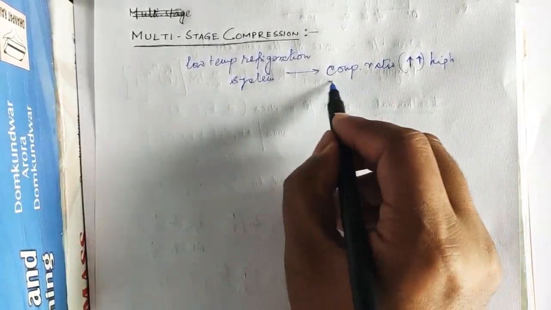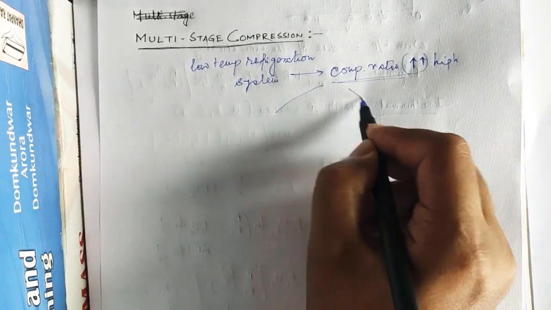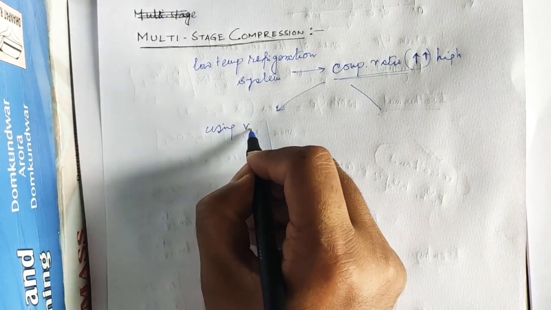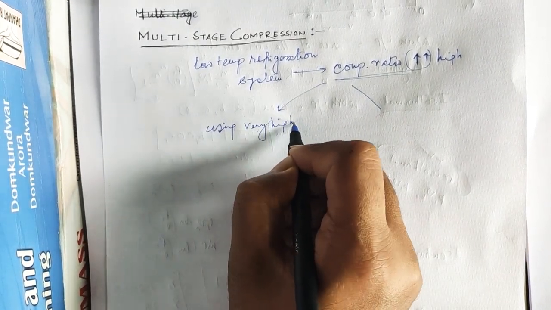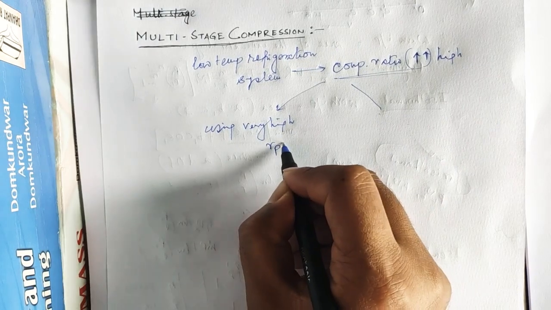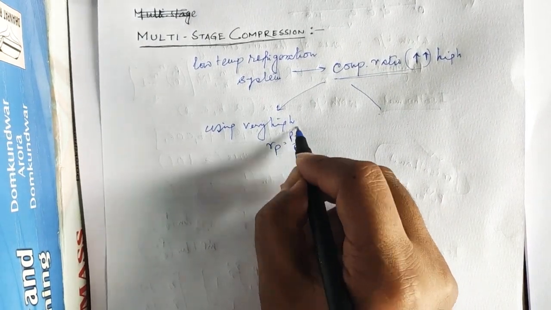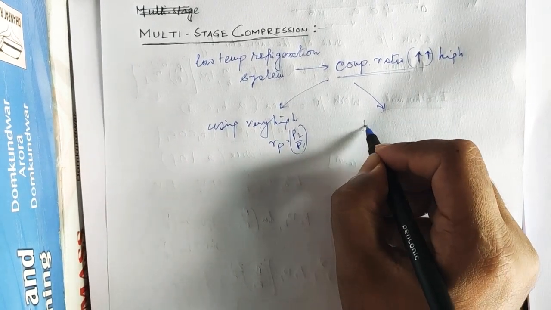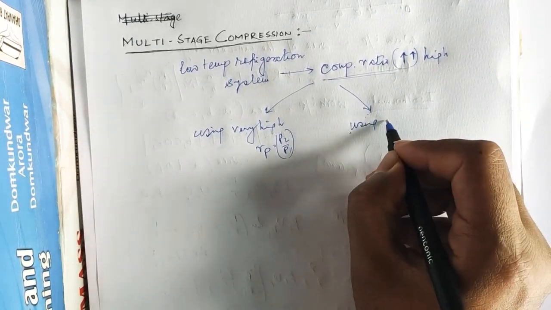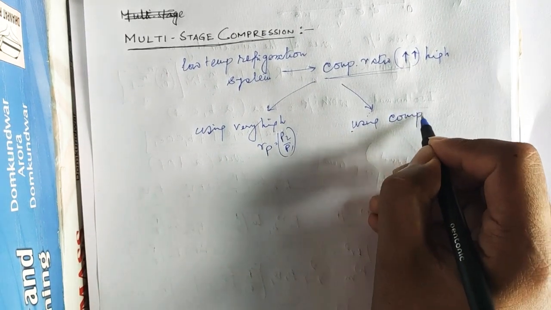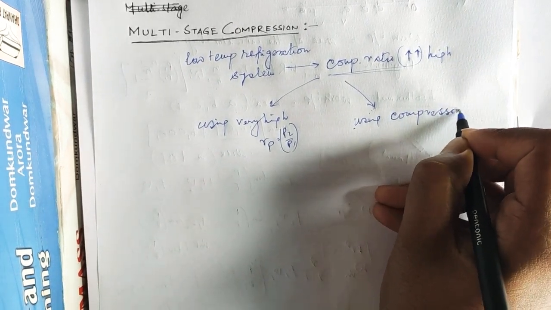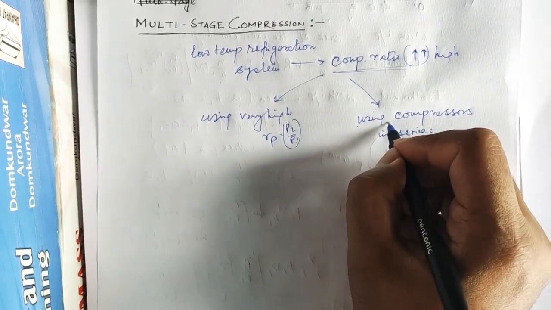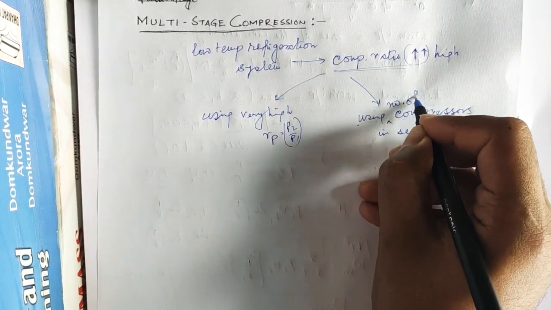So for achieving this high compression ratio, it can be achieved either by using a very high pressure ratio, or by using a number of compressors in series.